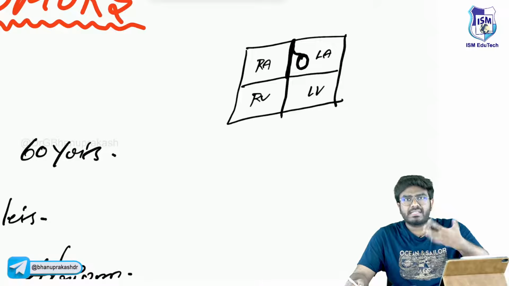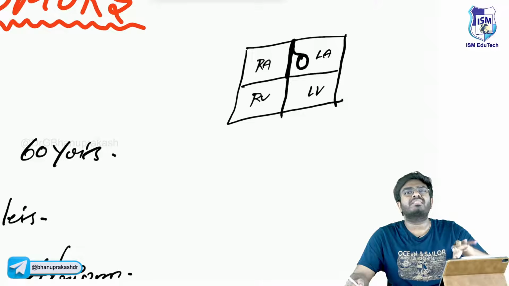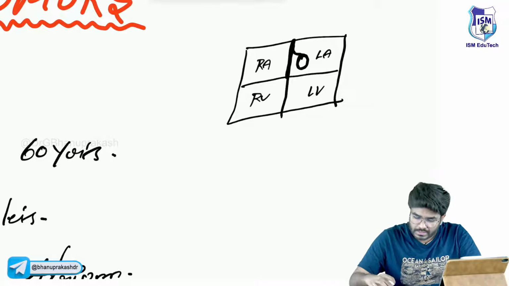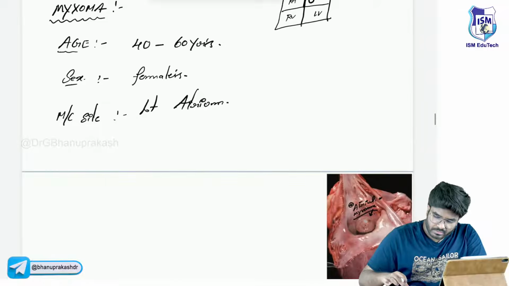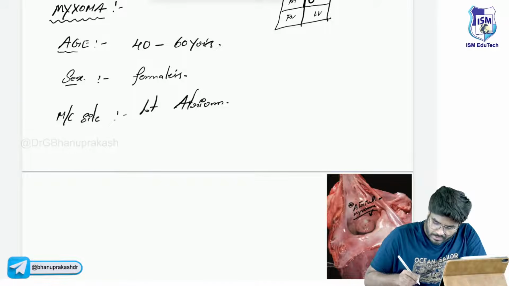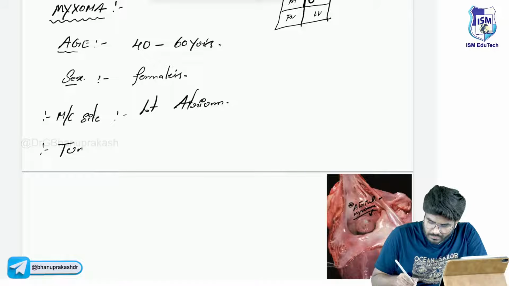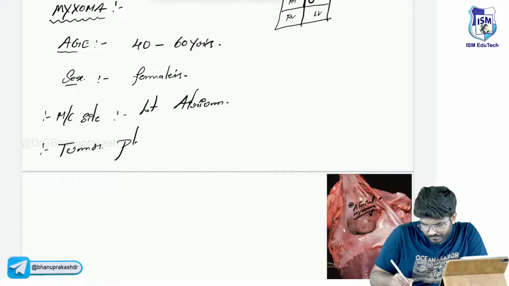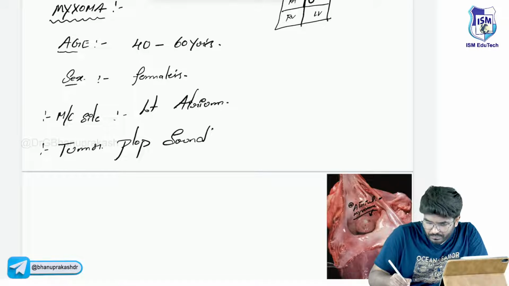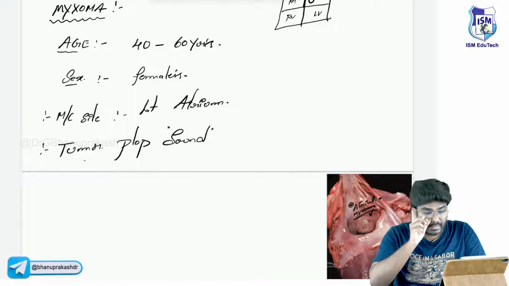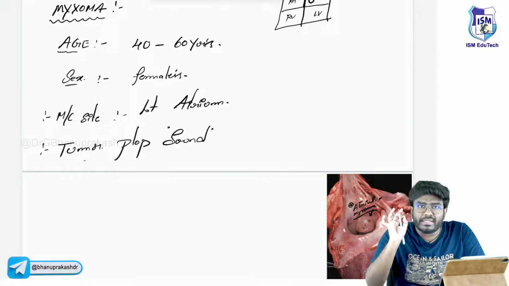Okay. So as it is dangling over there, it will cause some sound, murmur. What is that sound that's going to be seen in cardiac myxoma? The answer is the tumor plop sound.